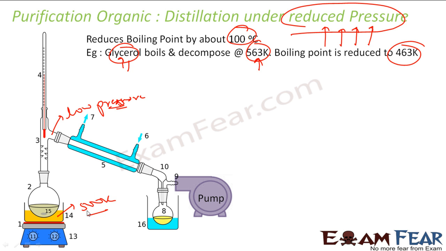See, the problem was that at 563 Kelvin, if I heat the glycerol, it will boil and it will decompose. But I wanted to reduce the boiling point, so I reduced the pressure. On reduction of the pressure, the boiling point reduced to 463 Kelvin, right? So now at 463 Kelvin, this will boil, but it won't decompose. So I'll get my glycerol distilled very easily. Same process: I have a fractionating column, it will increase the purity, and finally I get pure glycerol here.